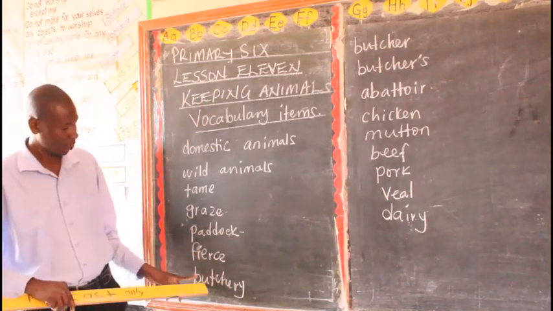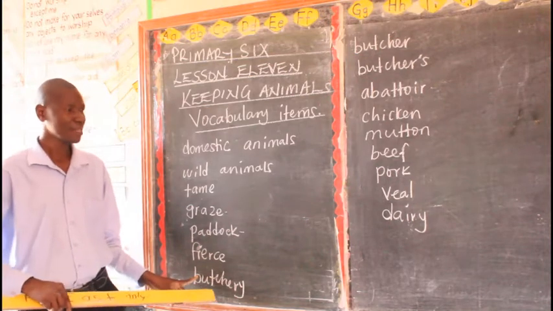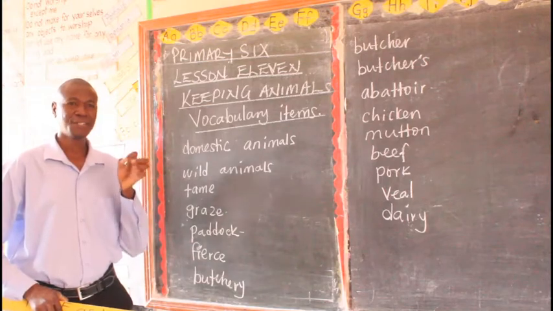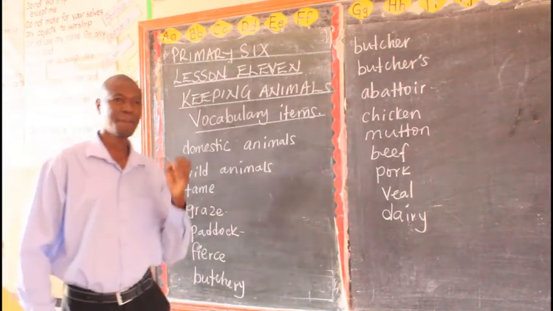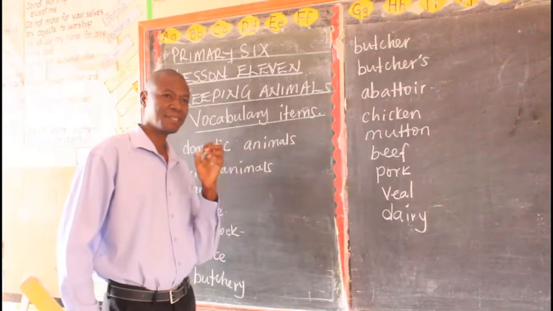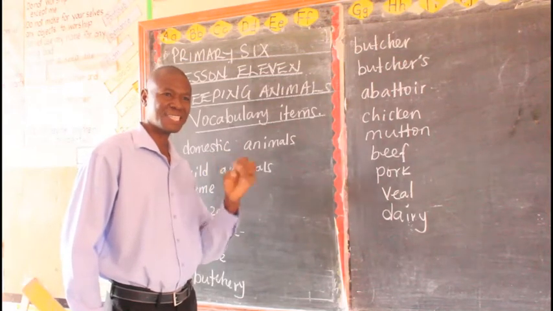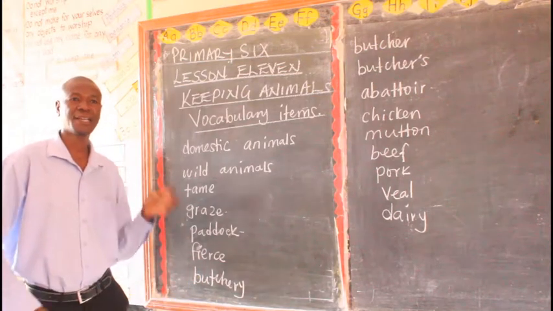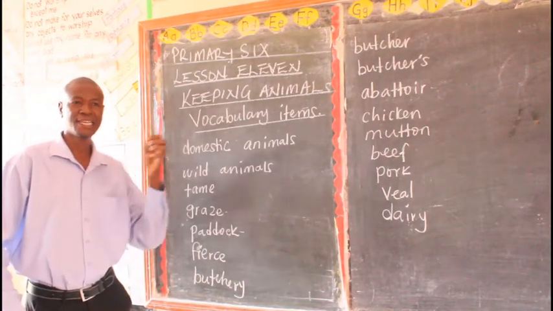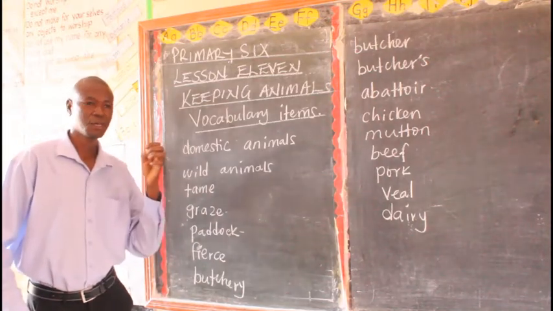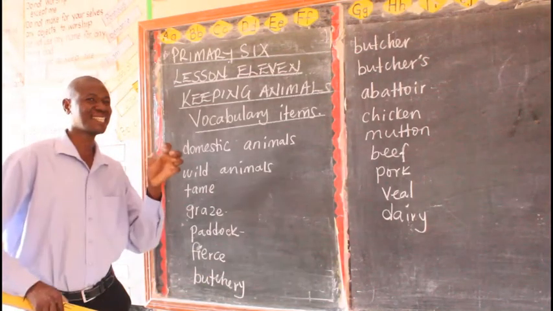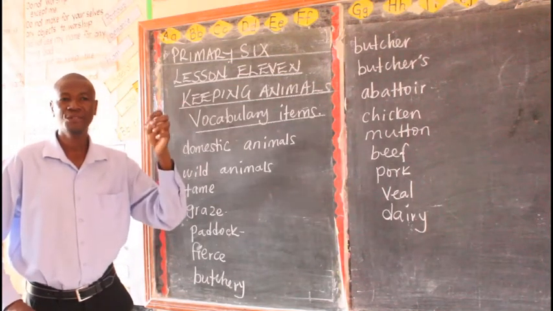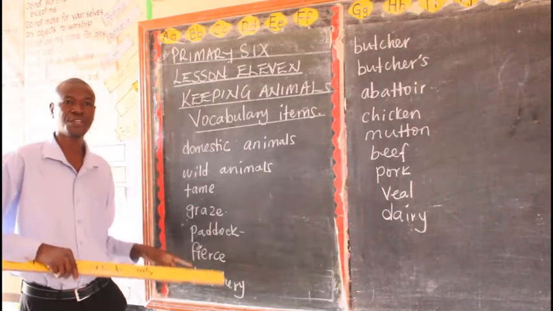Then we have the word butchery. This word butchery means an act of selling meat. If you have a business and that business is selling what? Meat. That means you're carrying out what we call butchery, just like fishing, tailoring, carpentry. So even this butchery is an act of selling meat. My uncle carries out butchery. That means the business of my uncle is selling what?